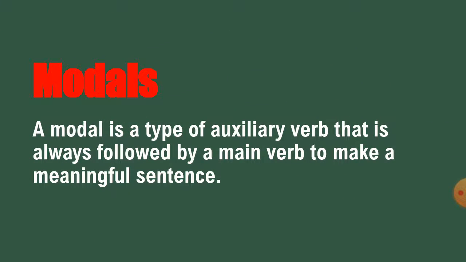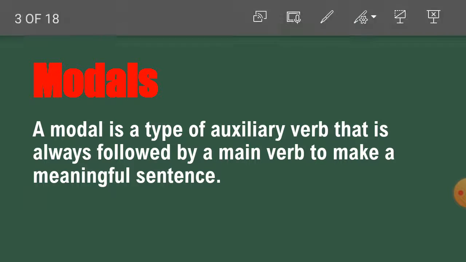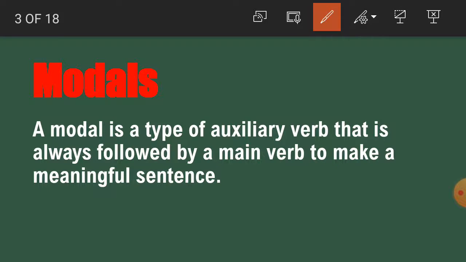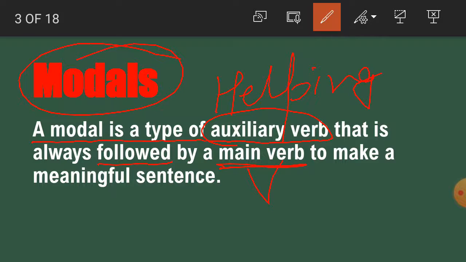Now students, we can also understand it like this: a modal is a type of auxiliary verb. Auxiliary verb is also known as helping verb, and it is always followed by a main verb to make a meaningful sentence.